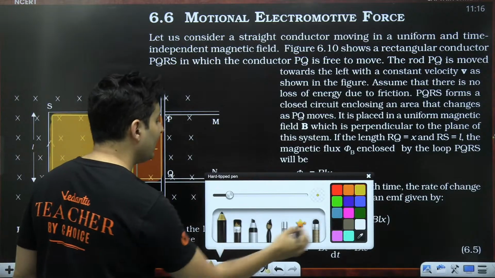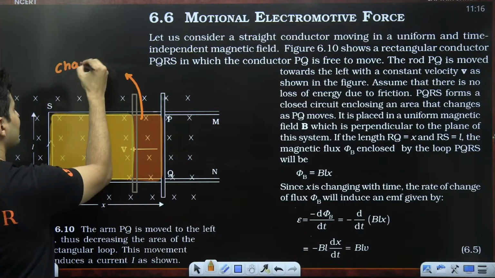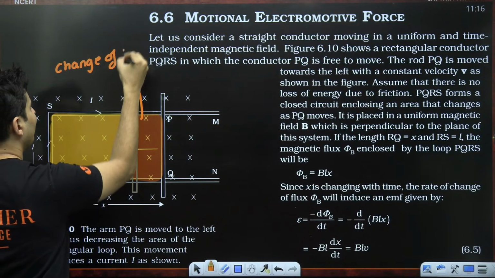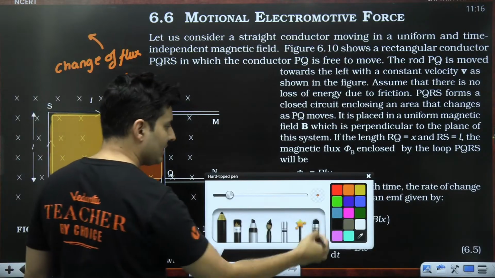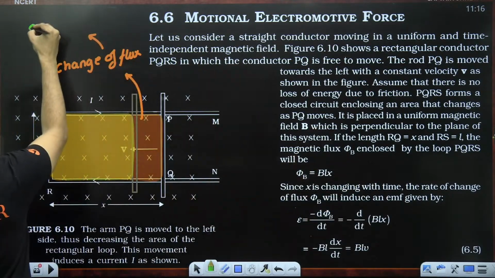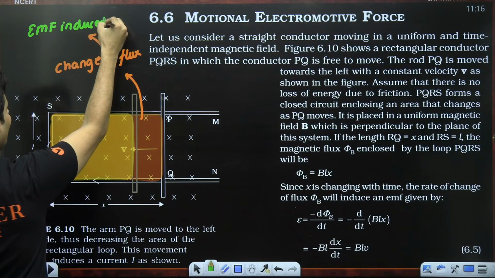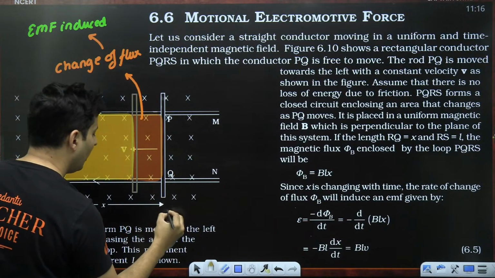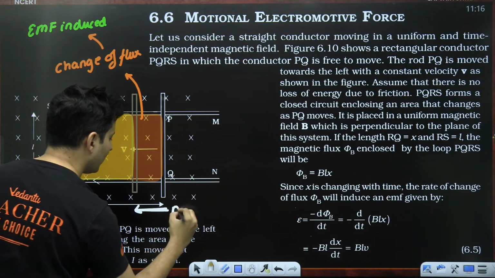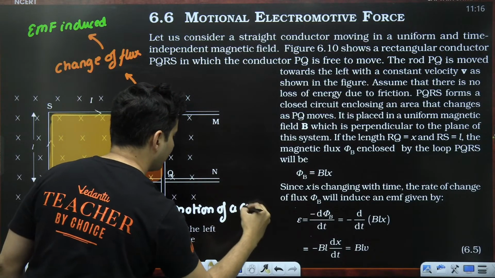So definitely this part corresponds to the change of flux. And what does change of flux give you? If there is a change of flux, there is definitely EMF induced. And why did this happen? This happened because of the motion of the rod, motion of a conductor.